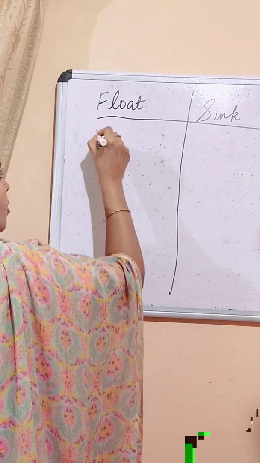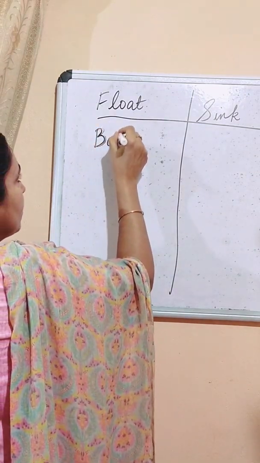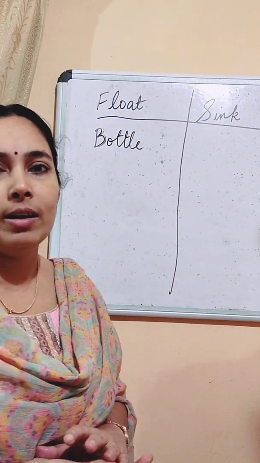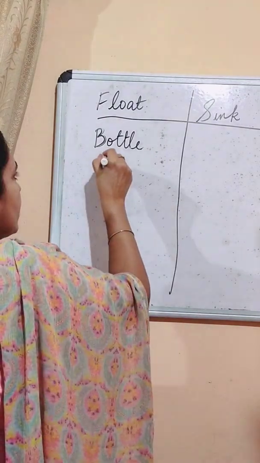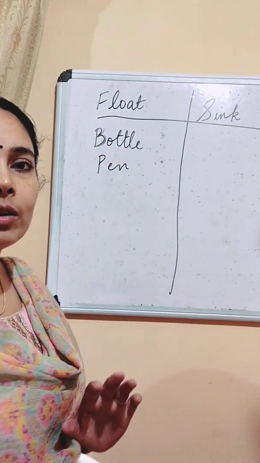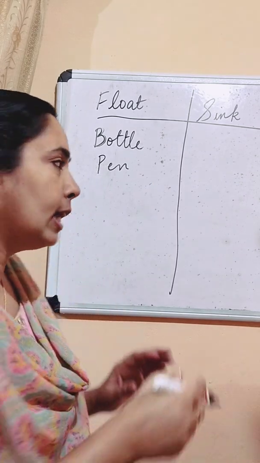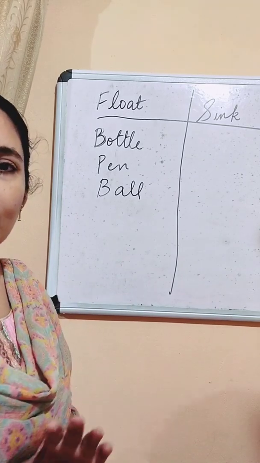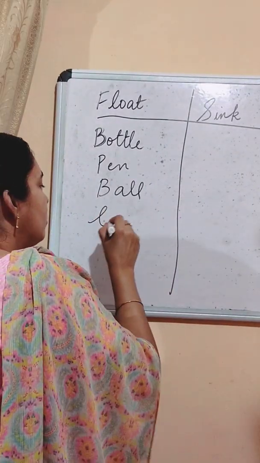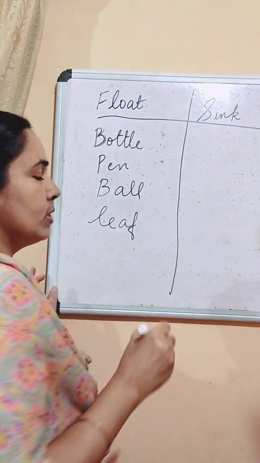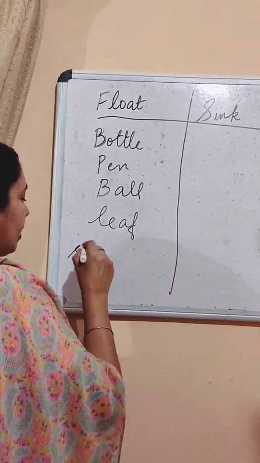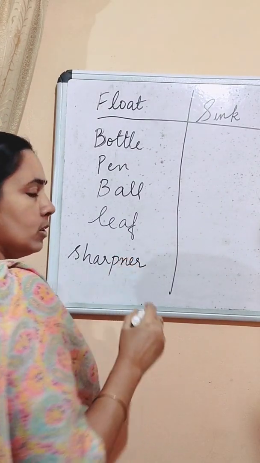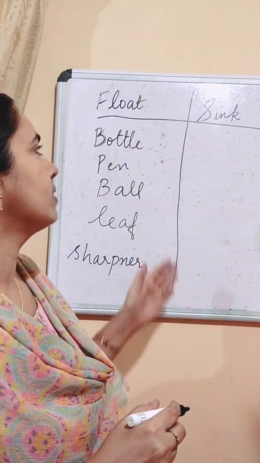Can you give some examples of objects that float on the surface of water? Plastic bottle. What happened to the plastic bottle? It floats on the surface of water. Then what happened to a plastic pen also? The pen also floats on the surface of water. Then a ball. The ball floats on the surface of water. Dried leaves or leaves will float on the surface of water. Then the sharpener also floats on the surface of water. So many things float on the surface of water.